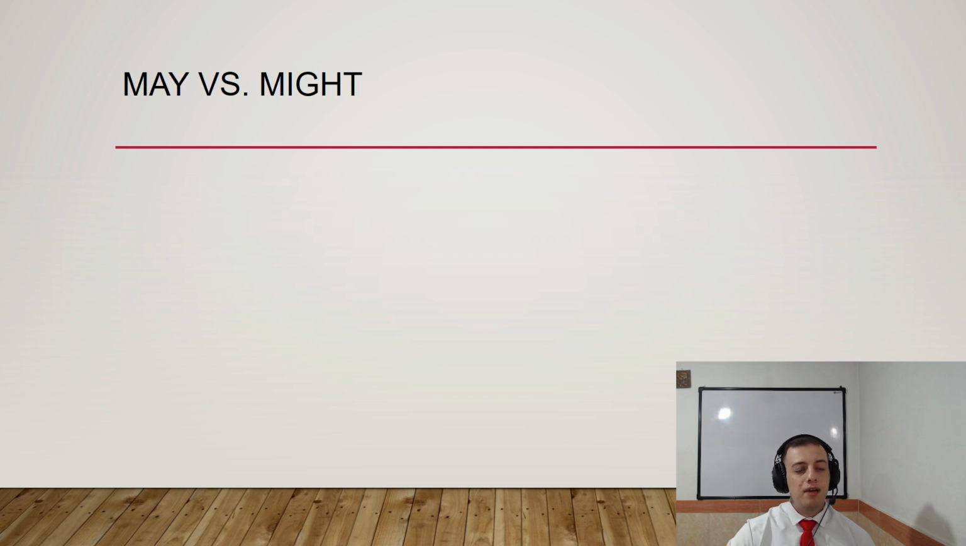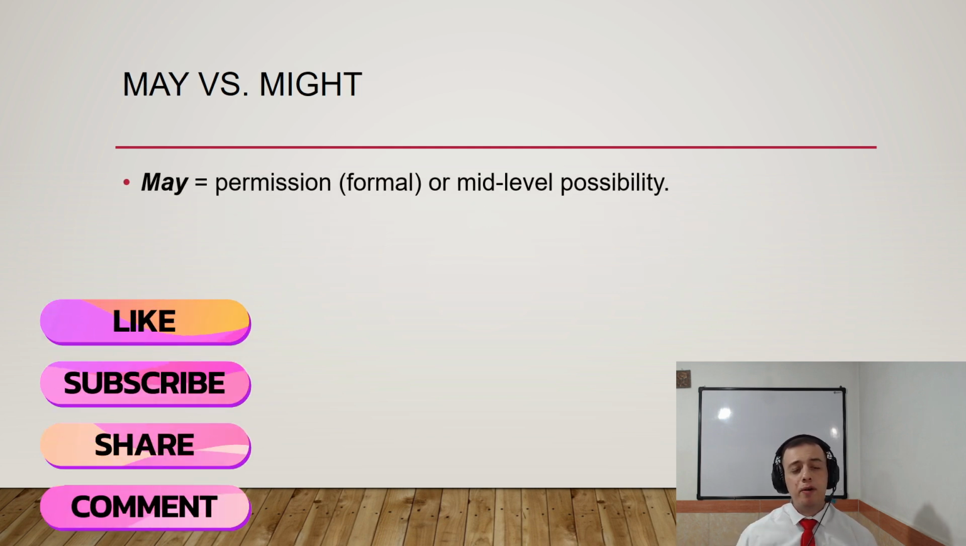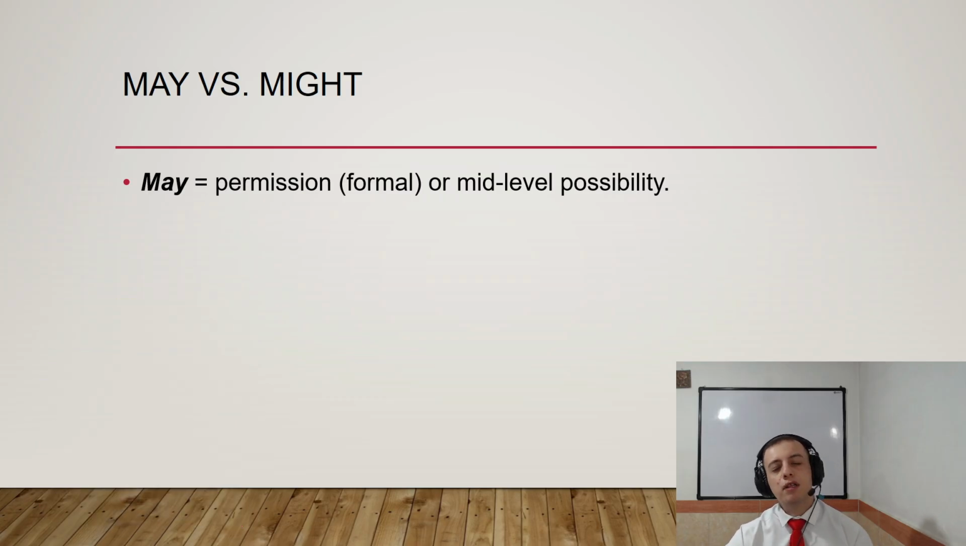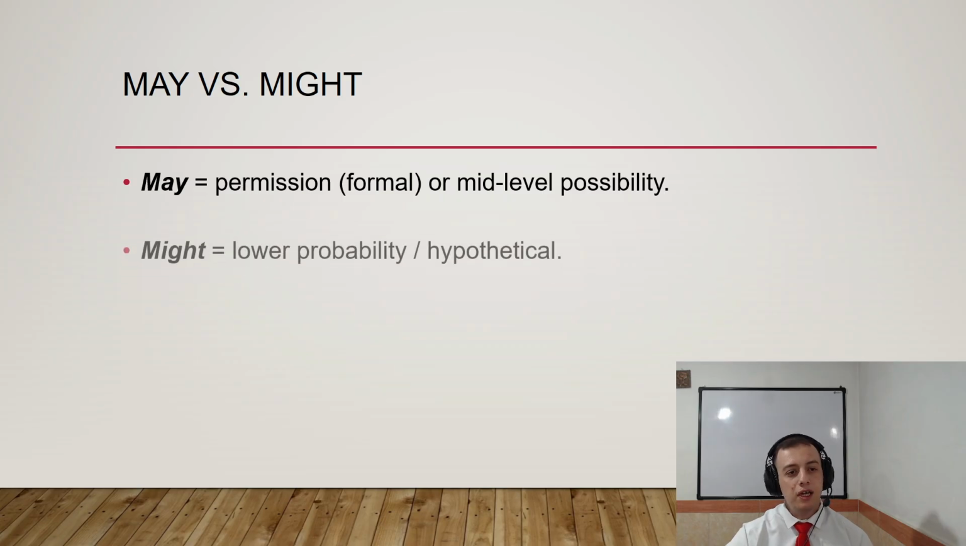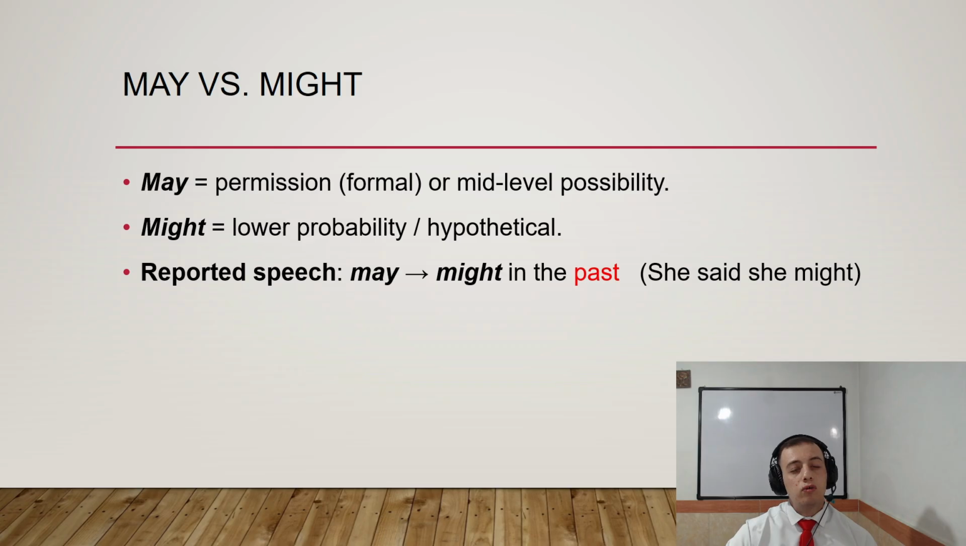All right? May versus might. May talks about permission, but in a formal way, or mid-level possibility. Okay, mid-level possibility. And might is lower probability and hypothetical. Okay, this is hypothetical. And also for reported speech, may changes to might in the past. For example, she said she might.